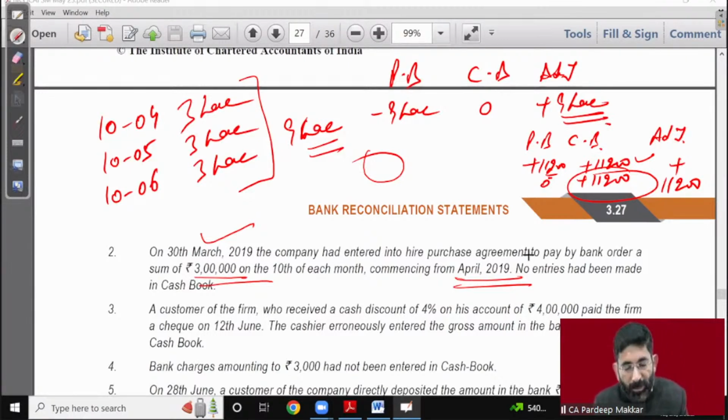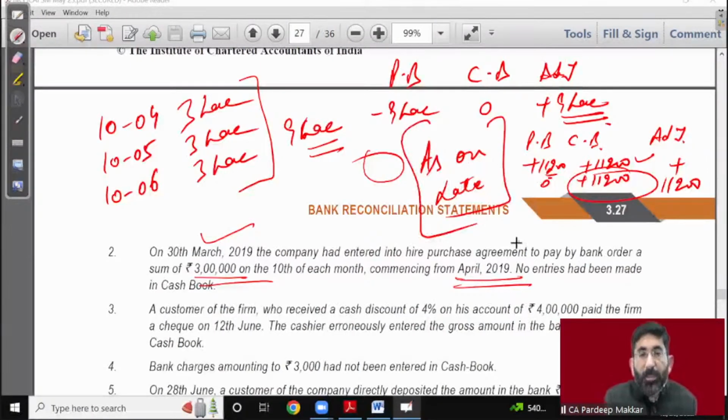The reason is very simple. Till date, this is not a point of consideration that BRS is prepared from this date to this date. BRS is always prepared as on date. I already discussed with you, BRS is a statement which is to be prepared as on the date. So whatever the differences are there since the date of inception, we have to make it tallied. If we say 3 years back, there is a difference of rupees 2 lakh, we'll have to tally that difference. Only then our BRS as on the date will tally.